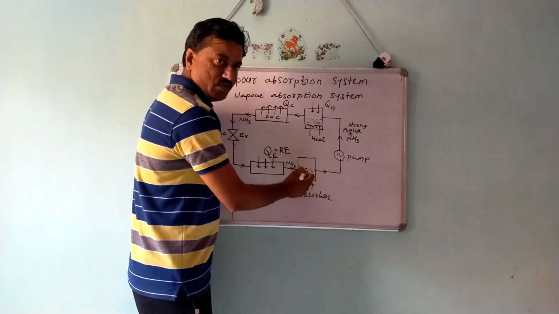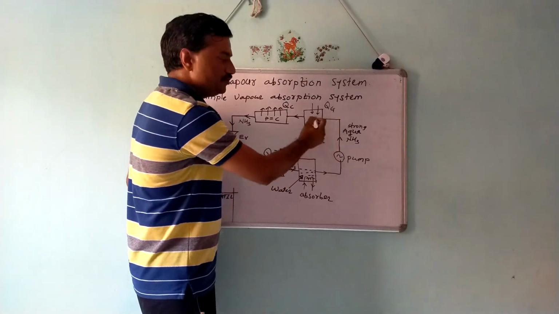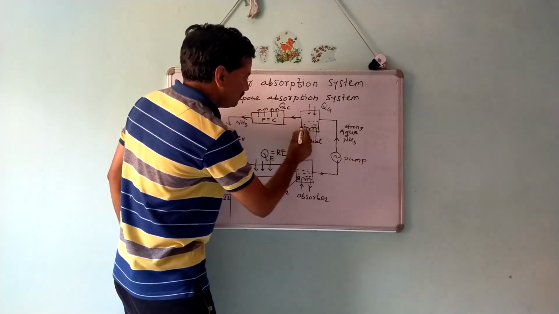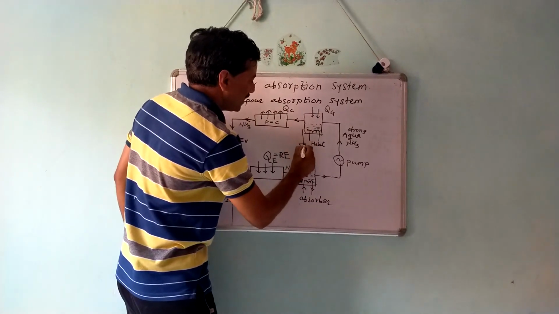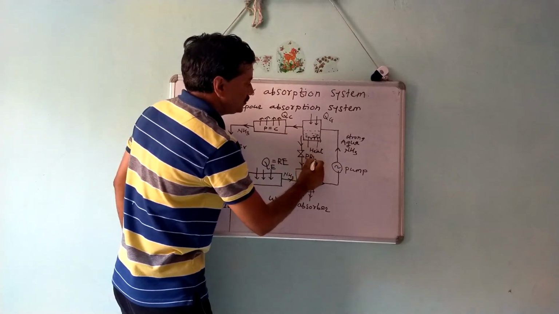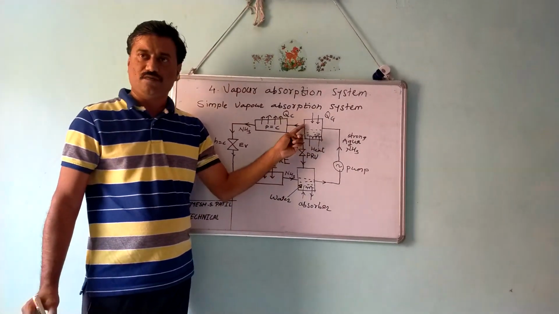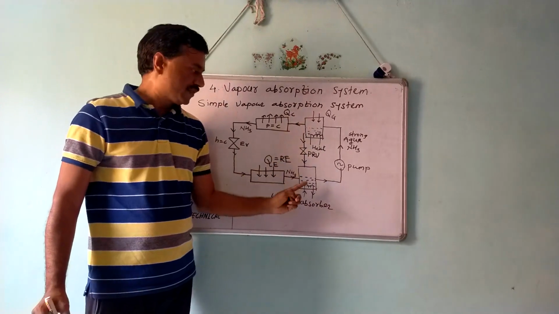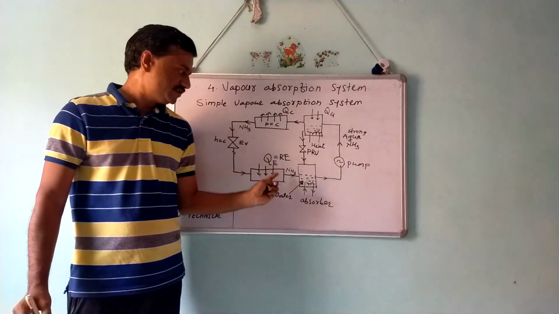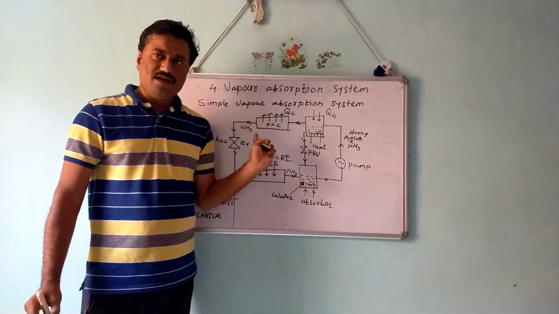Ammonia gets dissolved into water, and a strong aqua ammonia solution is formed. It is pumped into the generator, and whatever water is left behind is given back to the absorber by passing through a pressure reducing valve, the PRV. This pressure reducing valve ensures that the water enters the absorber again at low pressure, and again comes in contact with the ammonia vapors coming from the evaporator, and thereby we get a refrigeration effect.